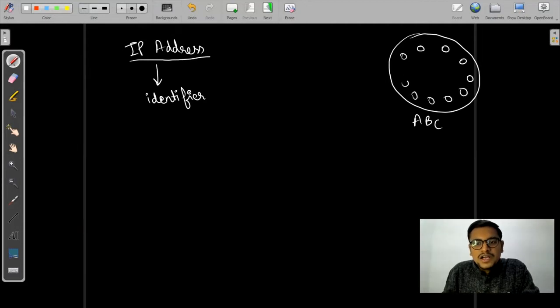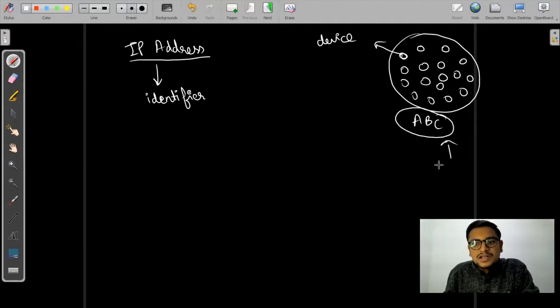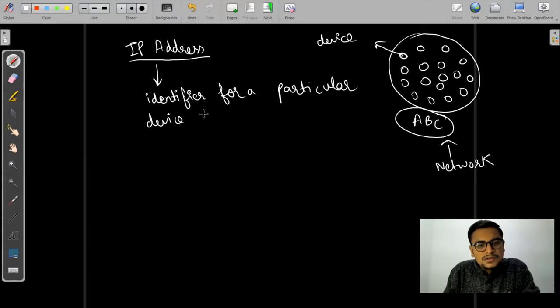Each house will have a specific designated address, and that is similar to what we have in computer networks as well. Each house that we have in our ABC area can be considered as a device, and this ABC area can be considered as a network. So it is an identifier for a particular device that is connected to the internet. I hope it makes sense.